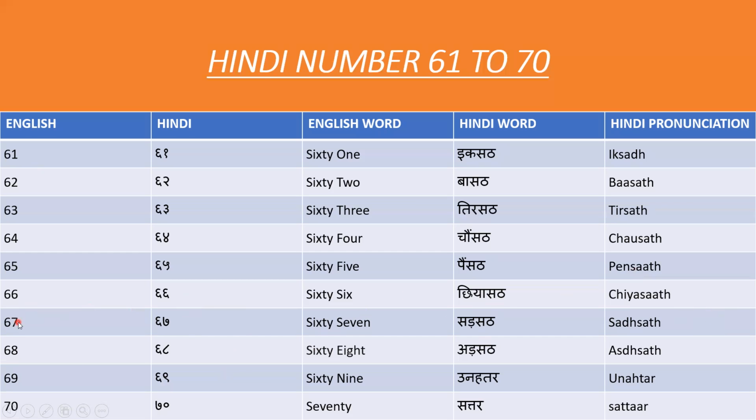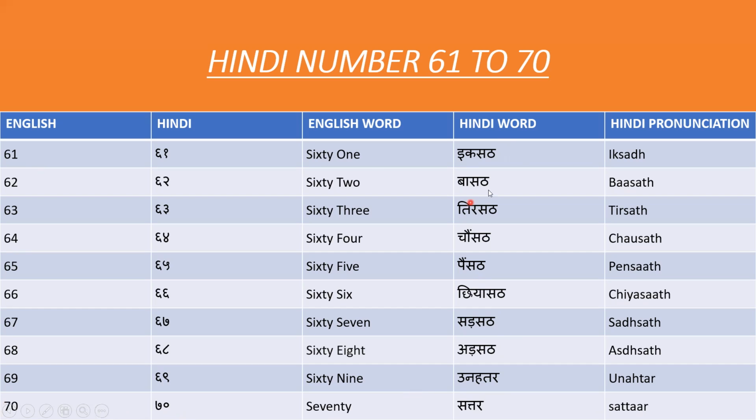For 67 in Hindi we say 67. For 68 in Hindi we say 68. For 69 in Hindi we say 69. For 70 in Hindi we say 70.